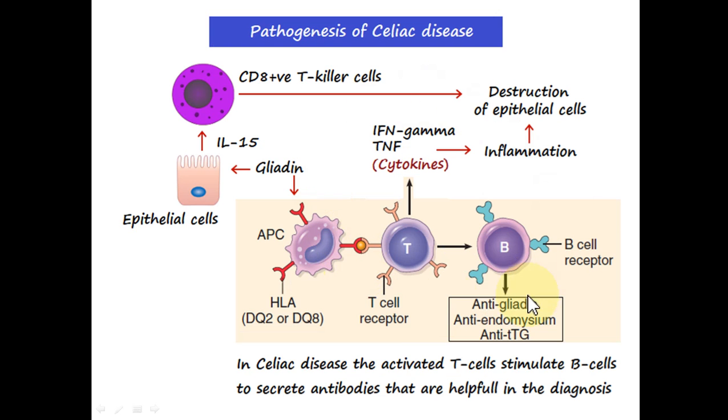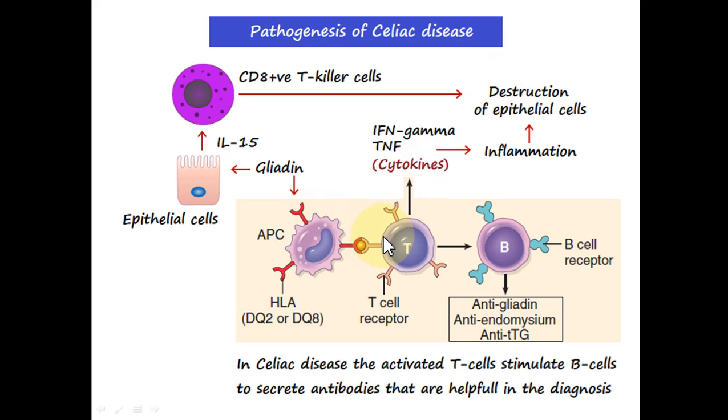So the overall pathogenesis, what happens, is that the gluten is proteolytically broken down, and one of its peptides, gliadin, which is antigenic, is taken up by the antigen presenting cell, is degraded, and a part of it is presented with MHC class 2 proteins to the CD4 positive T helper cells, and these cells release cytokines like interferon gamma and tumor necrosis factor, and they will cause inflammation in the intestinal mucosa and will cause destruction of the epithelial cells.